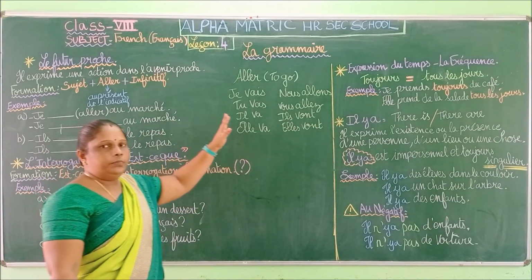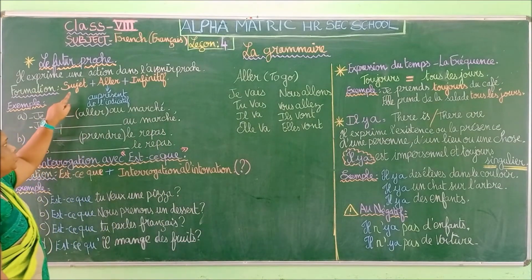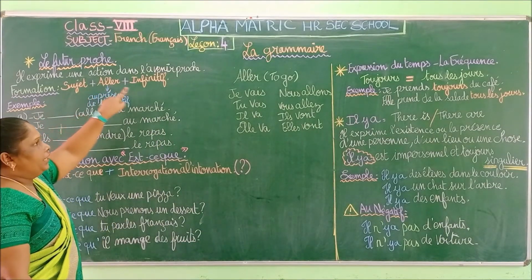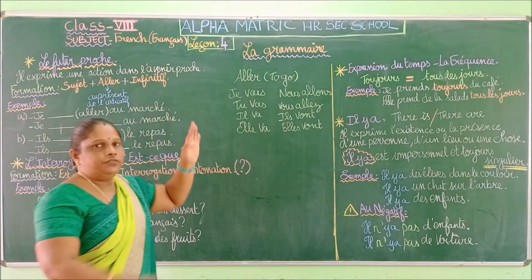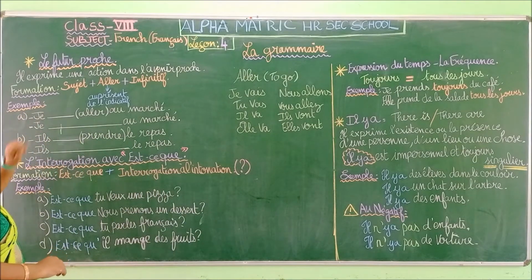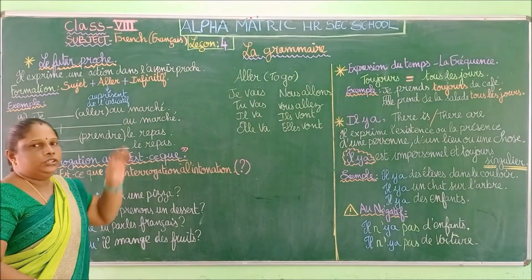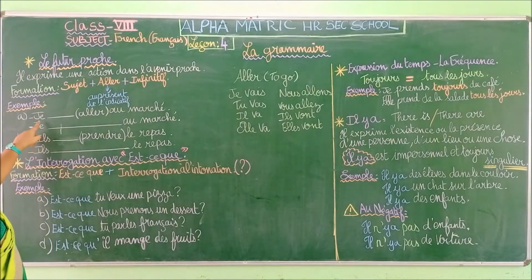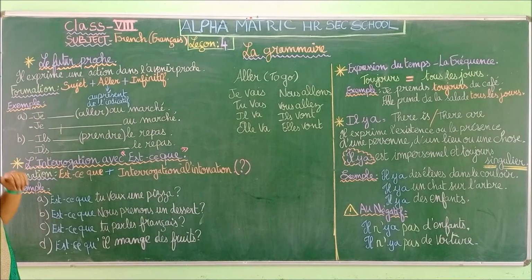So it will be used in the future clause. As we saw, the formation is subject plus verb aller in present tense plus infinitive. The infinitive will be given in brackets. I have given you some examples. So: je, espace, aller au marché. You have to change it into a future clause. So what are we going to do?